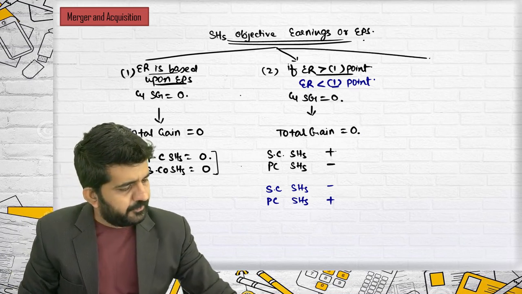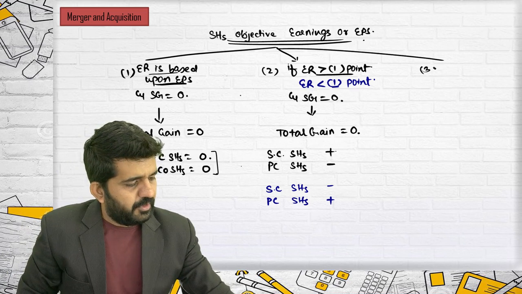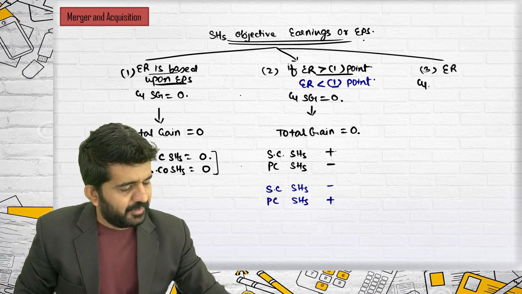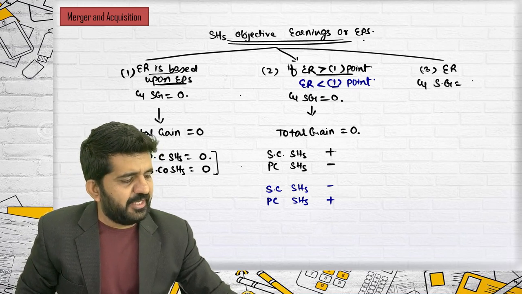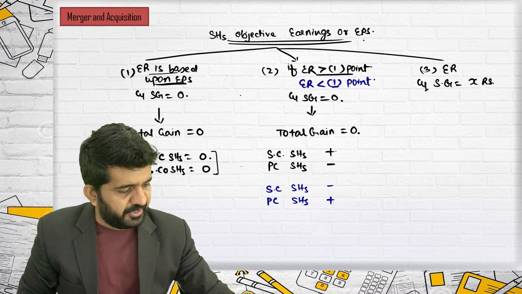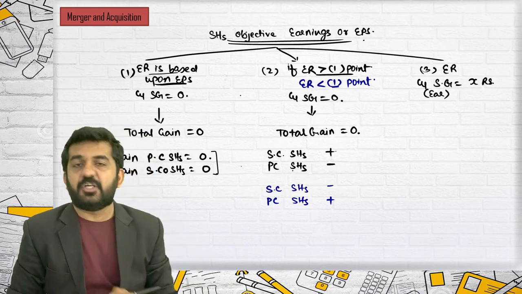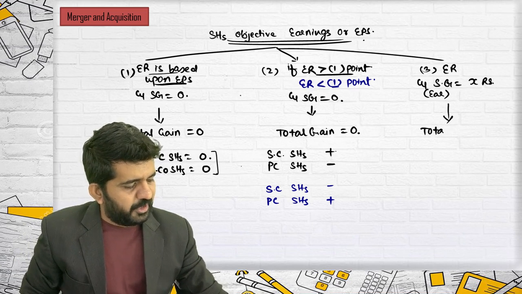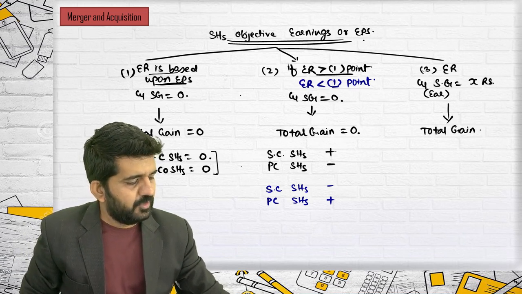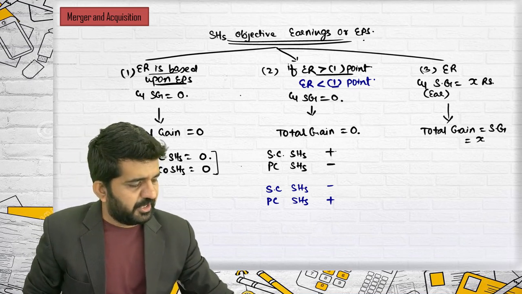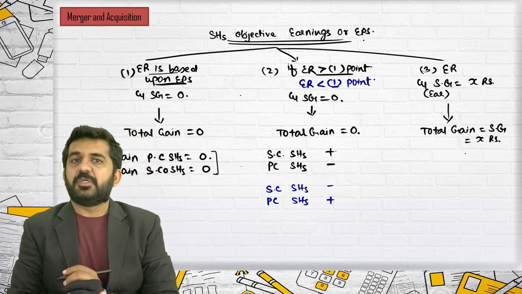In third point, if exchange ratio is anything and synergic gain is, say, X rupees in terms of earnings, synergic gain is given normally in the terms of earnings, then your total gain will be is equal to synergic gain, which is nothing but X rupees. Is it not?